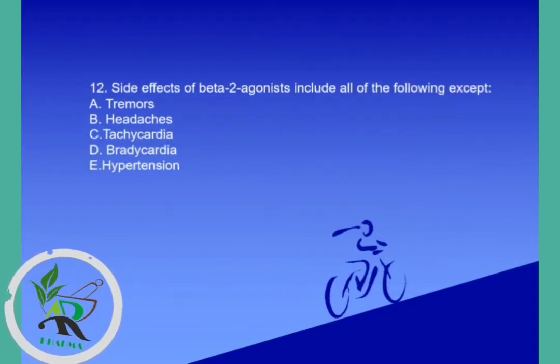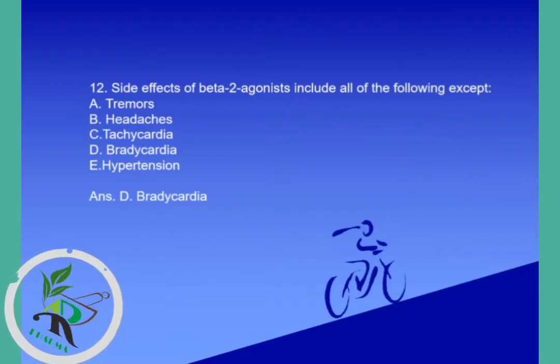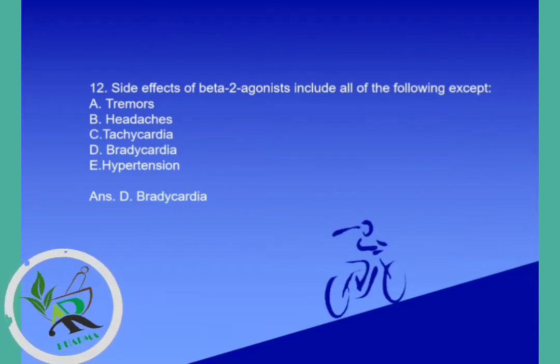Question number 12. Side effects of beta 2 agonist include all of the following except tremors, headache, tachycardia, bradycardia and hypertension. The correct answer is bradycardia, which is not a side effect of beta 2 agonist. Tremors, headache, tachycardia and hypertension are side effects of beta 2 agonist drugs.